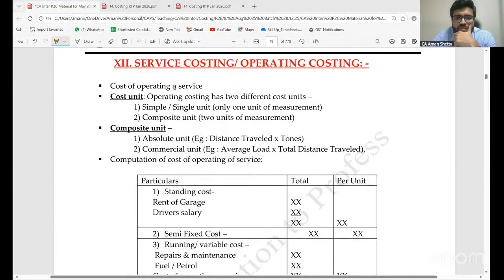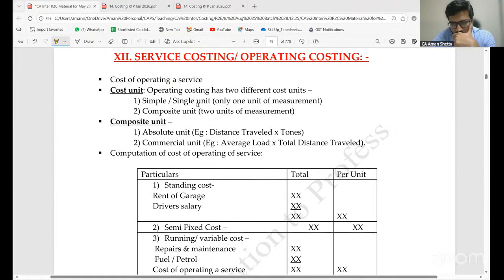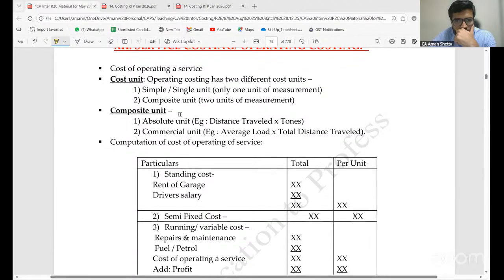Service costing or operating costing. That is the cost of operating a service. Cost unit. One of you read. Cost unit: operating costing has two different cost units: simple or single unit, only one unit of measurement; composite unit, two units of measurement. Composite unit, absolute unit, example distance traveled into tons; commercial unit, example average load into total distance traveled. Under commercial unit, you put a hyphen and write simple average. For absolute unit, you need to write weighted average.